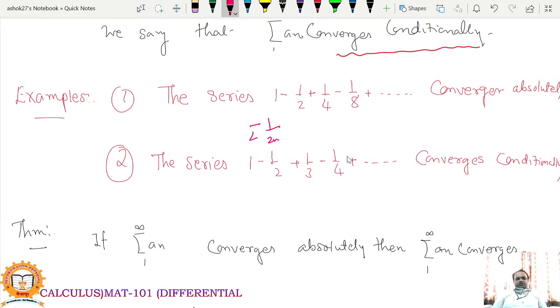Also this series, 1 minus 1/2 plus 1/3 minus 1/4 plus, and likewise, converges conditionally. The summation of mods of this series will be summation 1 upon n, and this series is divergent. Therefore the original series is convergent, but its series of mods or absolute terms is not convergent, and therefore this series converges conditionally.